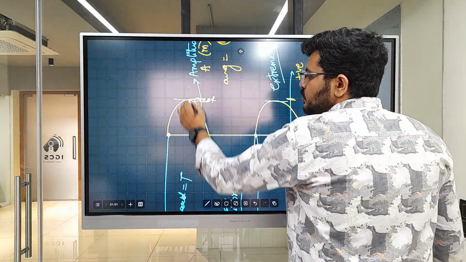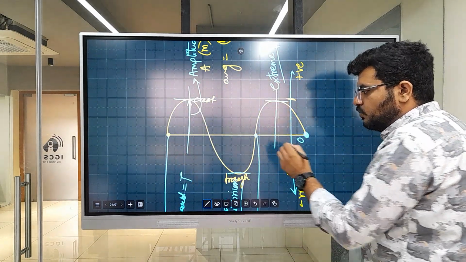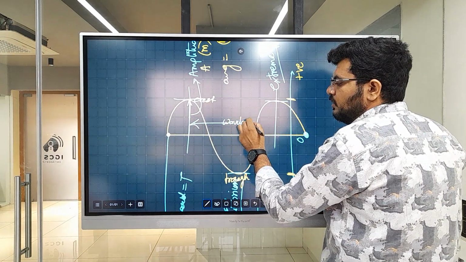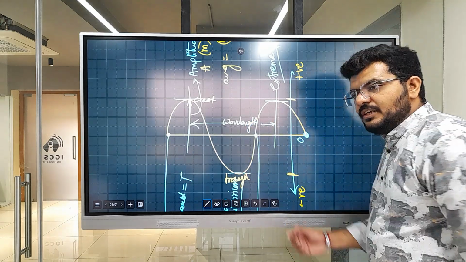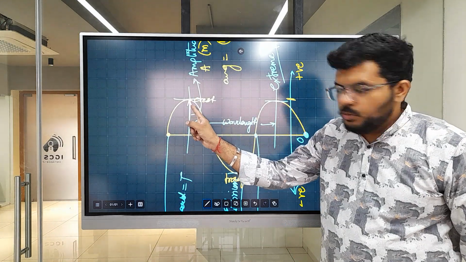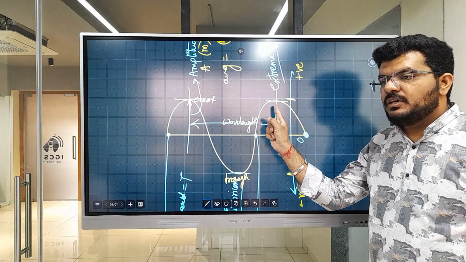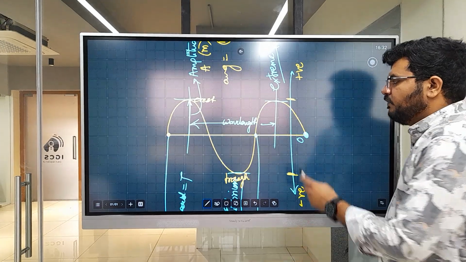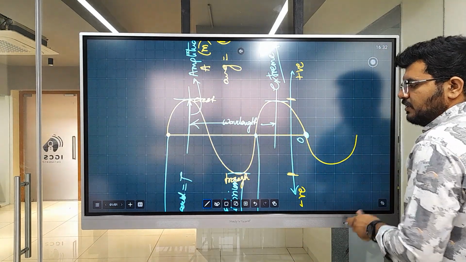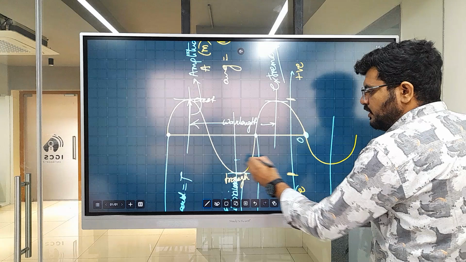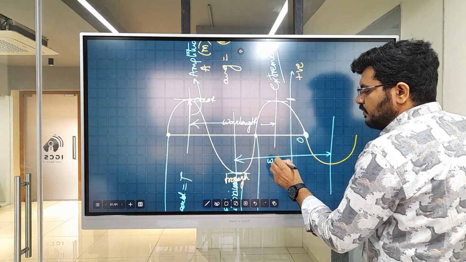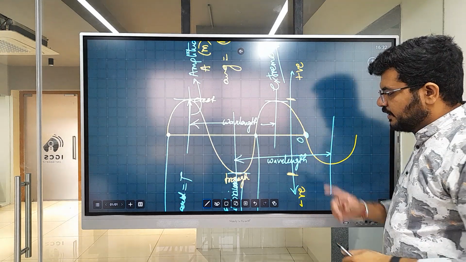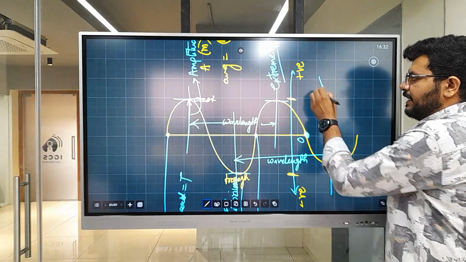But it is also true that from one crest to the other crest, if you find this length, that is also wavelength. Meaning the time taken by the wave to travel from here to here is also time period. This is also wavelength. If this wave was continued till here, then the distance between these 2 points is also a wavelength. Then sir, what is frequency? Wavelength is denoted by the letter lambda.